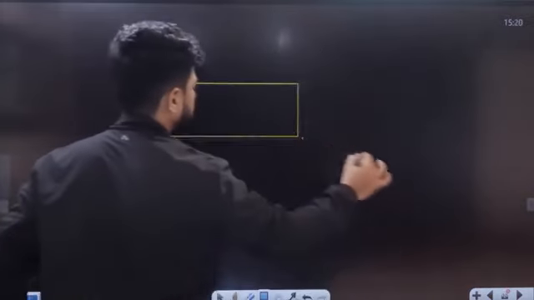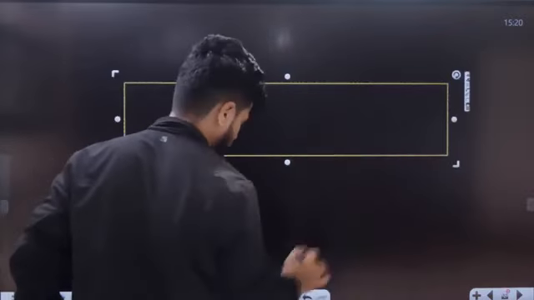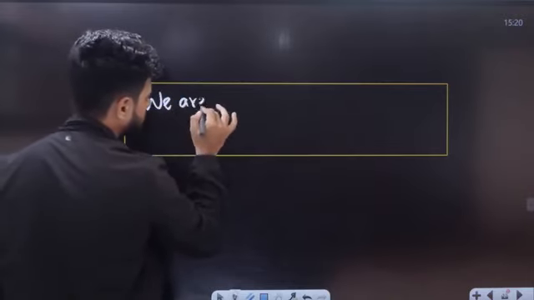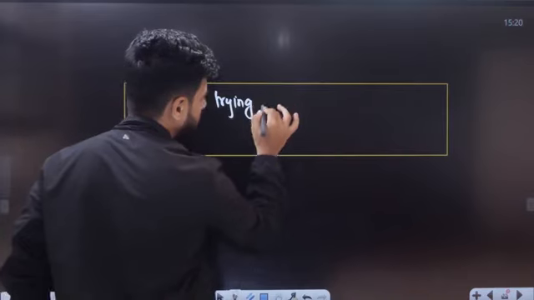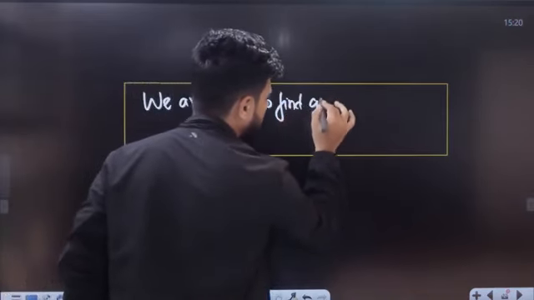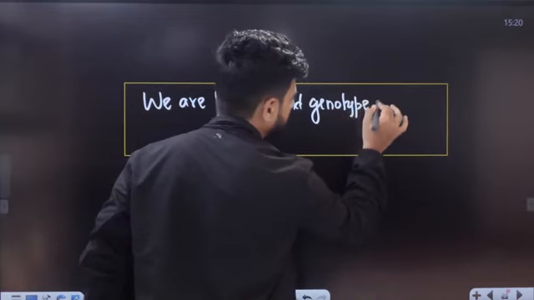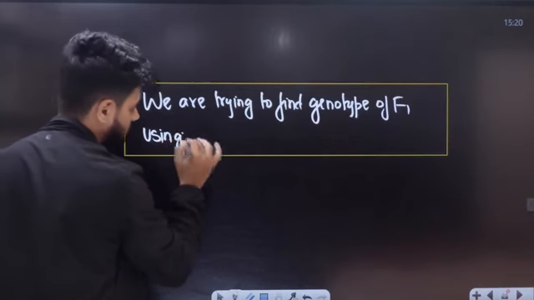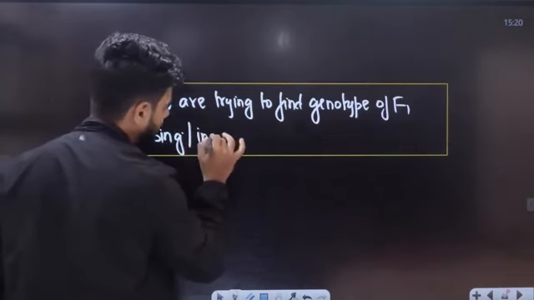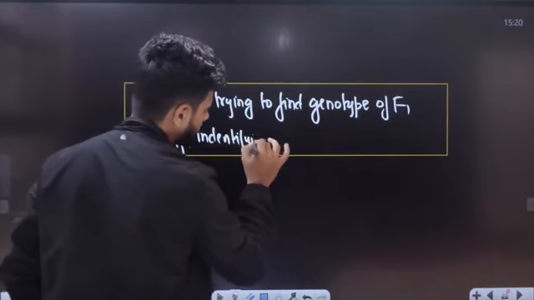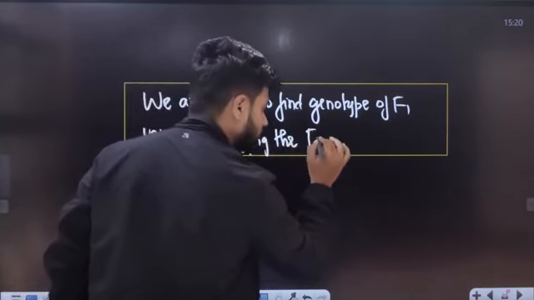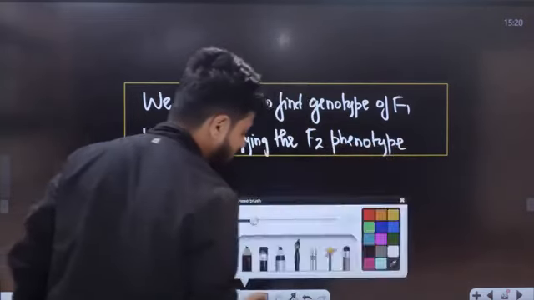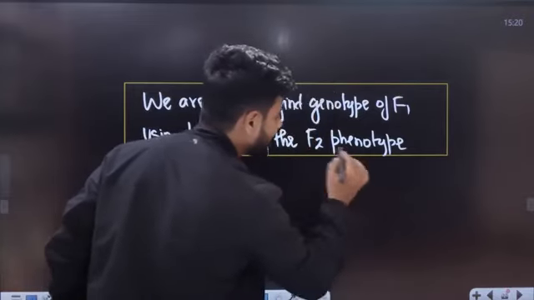We are trying to find the genotype of F1 by identifying the F2 phenotype, based on how the plant is looking at F2.